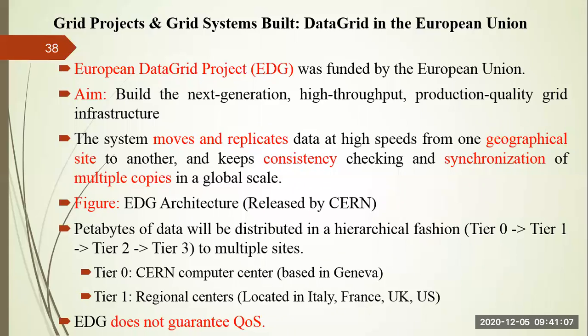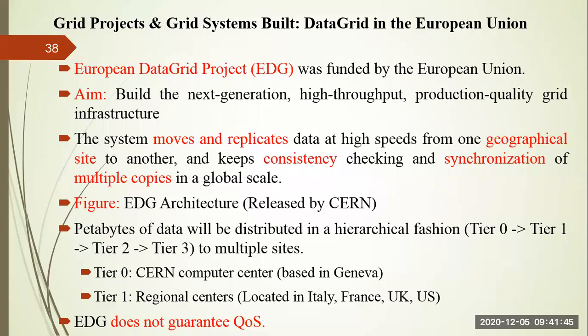Next we come to the data grid in the European Union. The European Union has a European DataGrid project, which we call the EDG, funded by the European Union. The main aim of this project is to build a next generation high throughput, production quality grid infrastructure in order to support IO intensive experiments in high energy physics, earth observation, or bioinformatics. So these are the projects supported by the EDG.